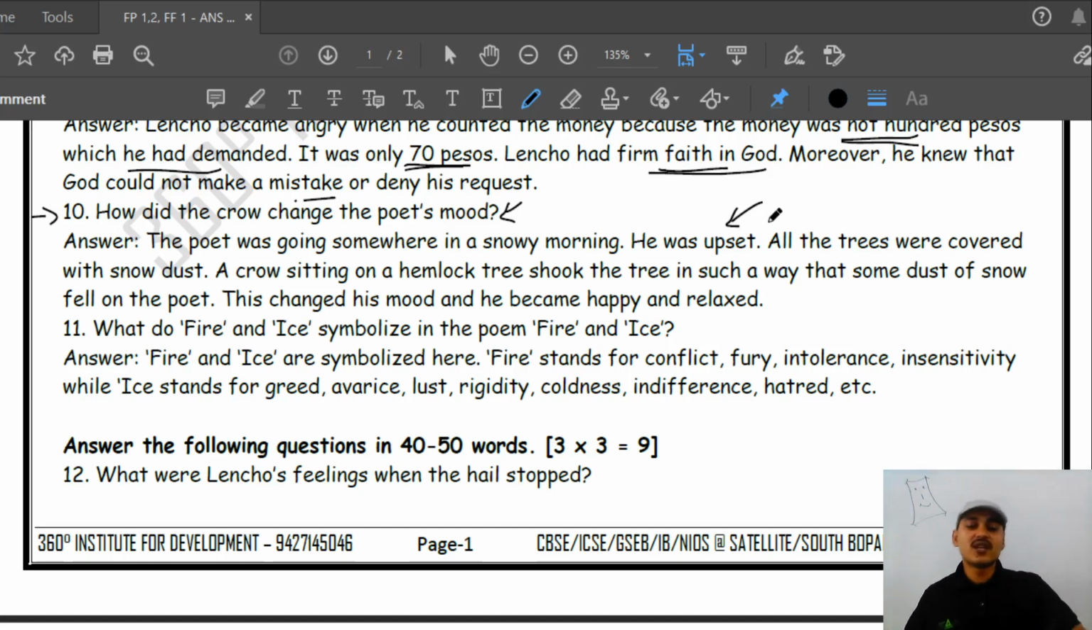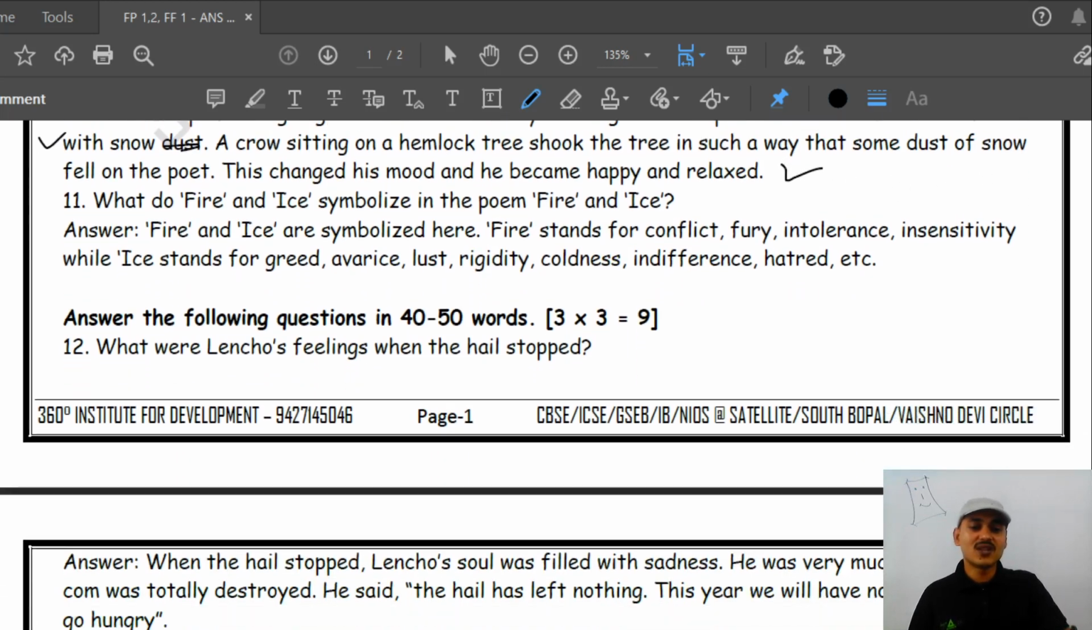Suppose you say that in the morning the poet was under a hemlock tree. You can write that. All the trees were covered with snow dust. You can even write snow without dust. The crow sitting on a hemlock tree shook the tree in such a way that some dust of snow fell on the poet, and this changed his mood. He became happy, he became relaxed. So the rest of the day he will pass happily. That is how the crow changed his mood.